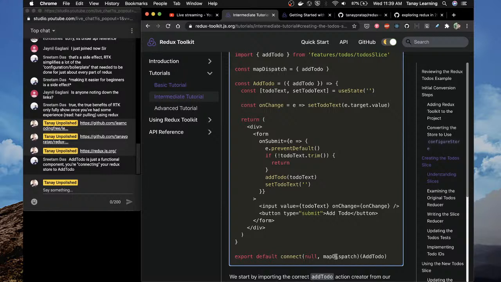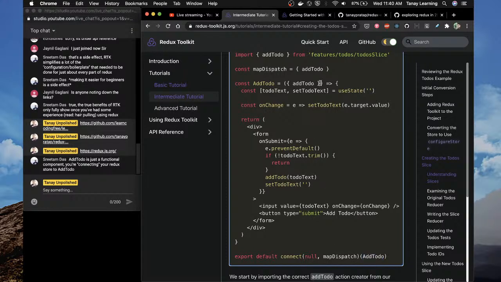When you do connect to map dispatch with add to do, this is your view layer, right? Let me tell you what is happening here. If you don't know what Redux is doing, basically this is an HOC, and what this is doing is it's passing add to do, the action, as a prop.